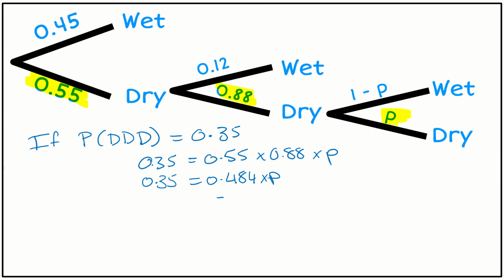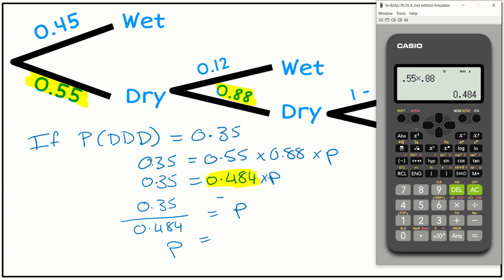So now I want to remove this because I'm trying to solve and get P by itself. So I'm going to say 0.35 divided by 0.484 is equal to P. And then I'm going to put that into my calculator, and 0.35 divided by 0.484 gives me 0.7231.